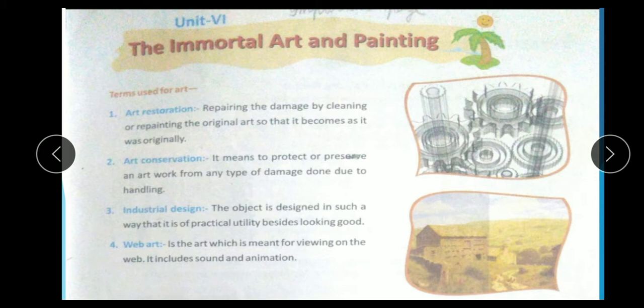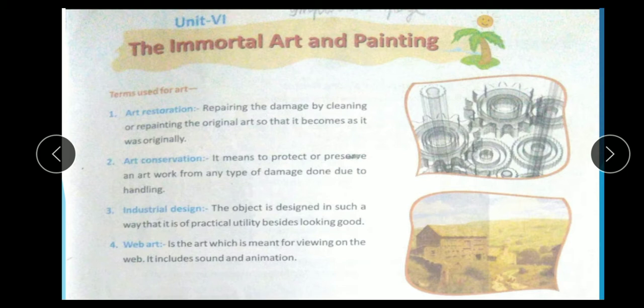Such type of design is called industrial design. The object is designed in such a way that it is of practical utility besides looking good. Cloth and t-shirts have different types of designs. Such designs are produced by industrial design.